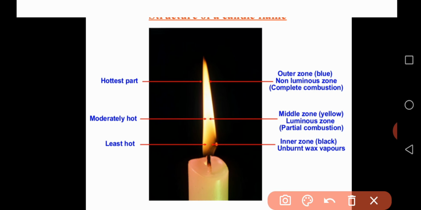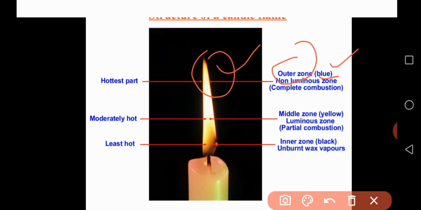Here in the outer zone, complete combustion of the fuel takes place, and the color of the flame is blue. In the outer zone, what happened? The complete combustion of the fuel takes place here. And what's the color of this particular part of the flame? That is blue. This zone is also called the non-luminous zone, and complete combustion takes place in this zone. What's the color of the outer zone of the flame? That is blue.